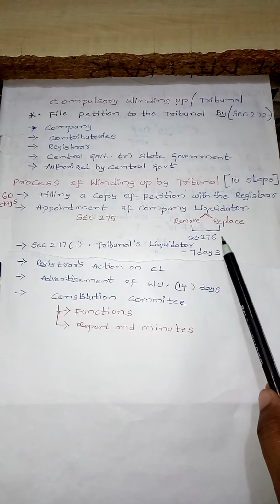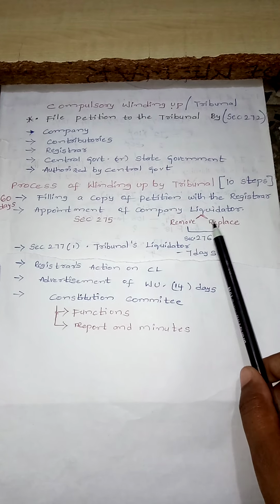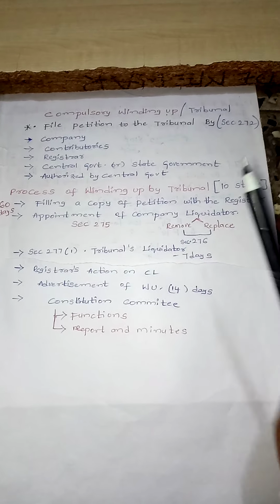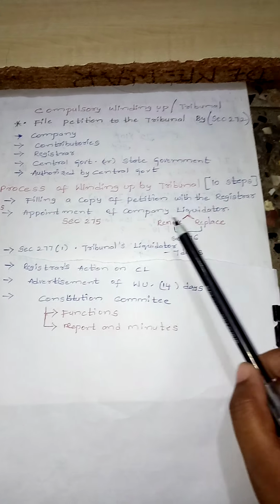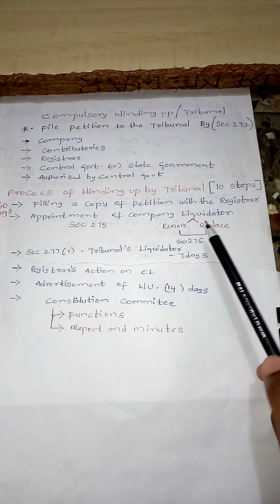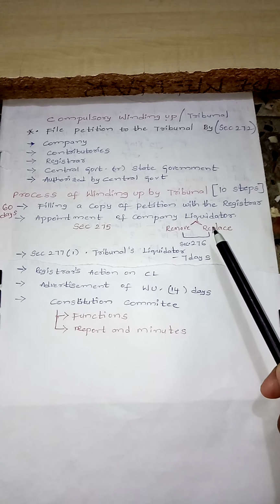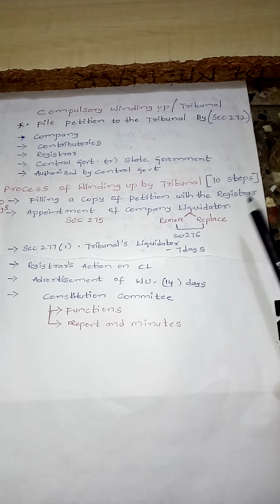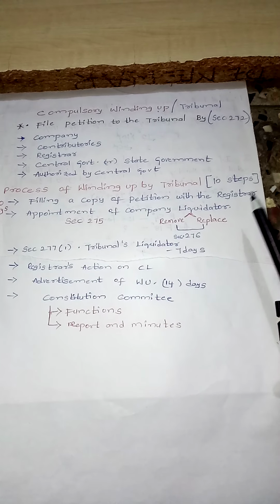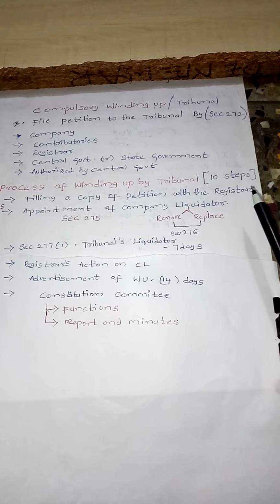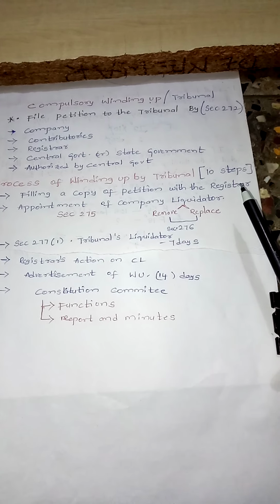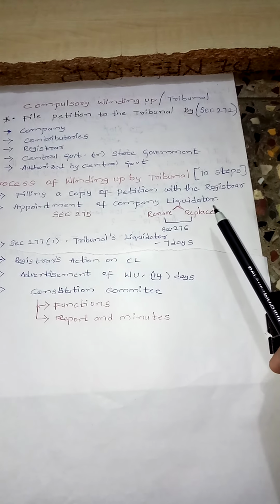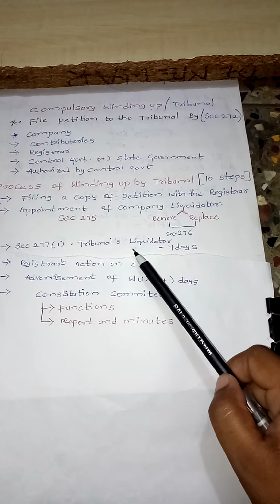Removal and replacement of company liquidator occurs due to 4-5 reasons. First, the liquidator who was appointed may have misconduct, that means the behavior of the person is not good, or he has failed to exercise his duties, or he may be lacking independence. In that situation, the tribunal will appoint the liquidator.